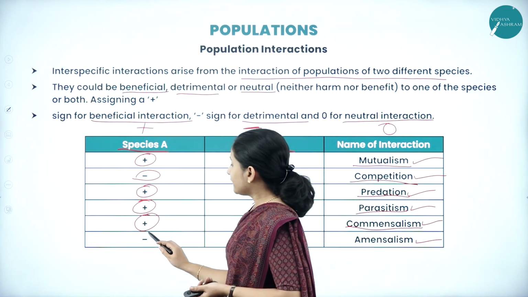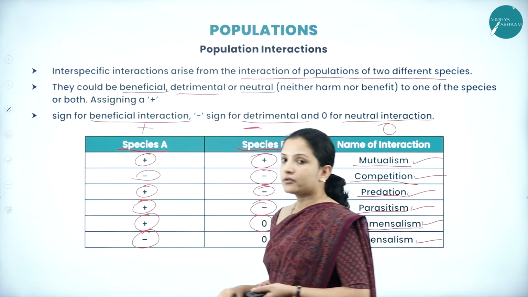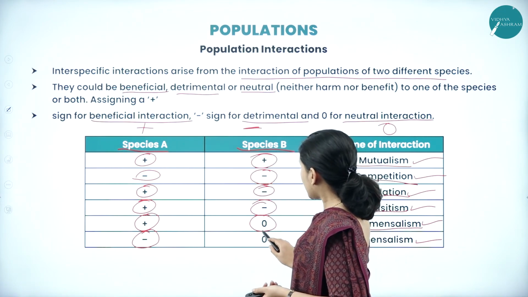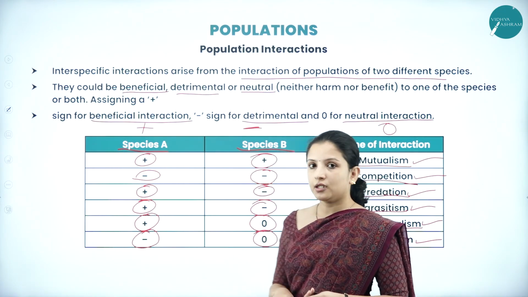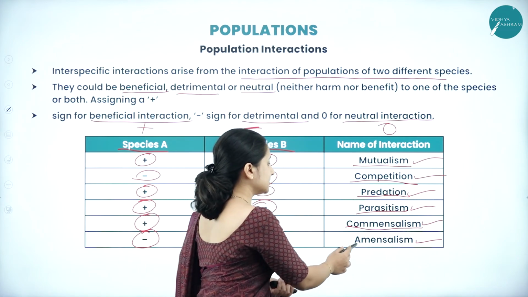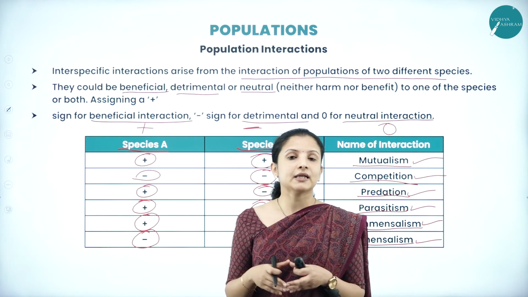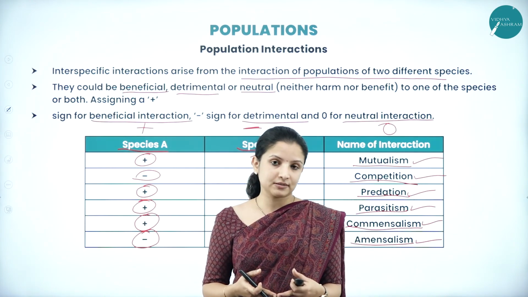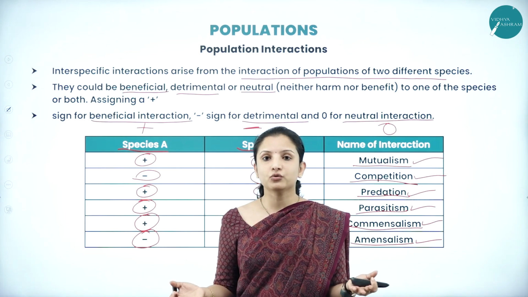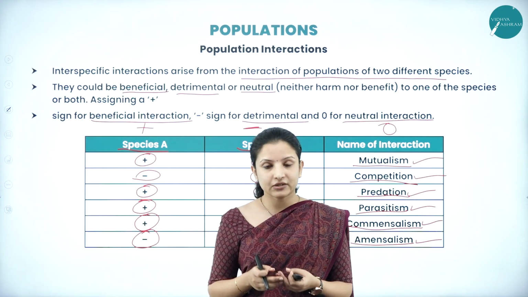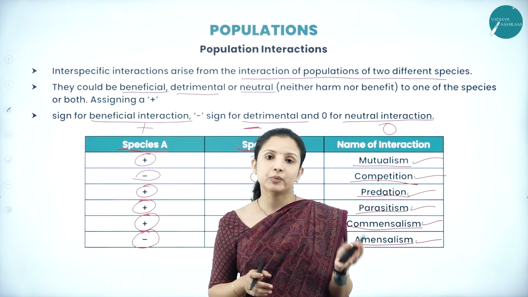Next, if one species is detrimental and the other species is neutral, it is called amensalism. Here, one species is neutral. It is neither being benefited nor being harmed. It is neutral while the other is being harmed. It is called amensalism.